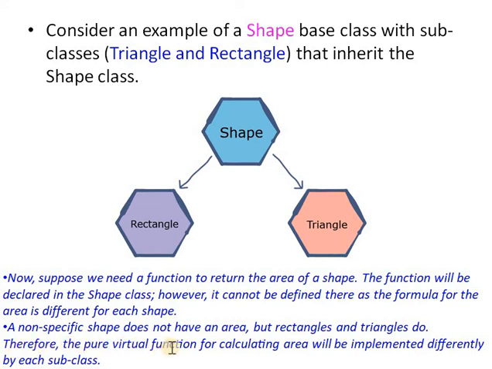Therefore, the pure virtual function for calculating area is implemented differently by each subclass. So in this example only the area function is declared in the shape class, and that function is implemented in its subclasses separately. This is an abstract class.